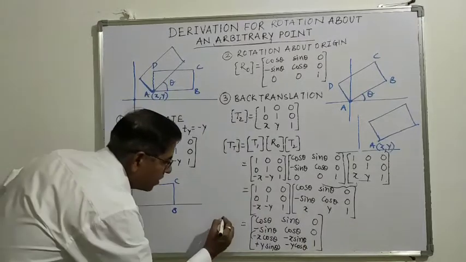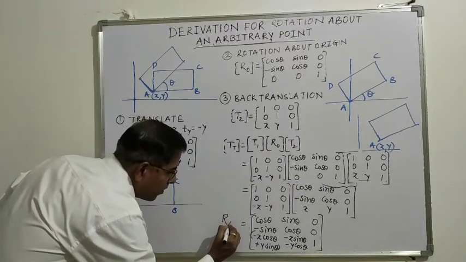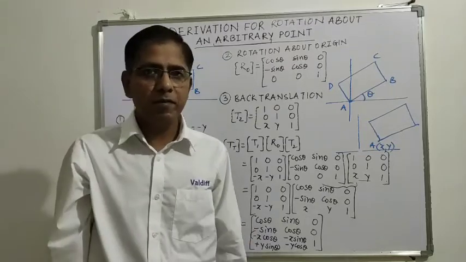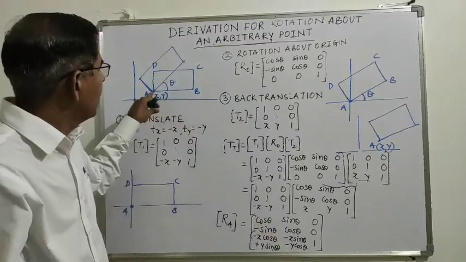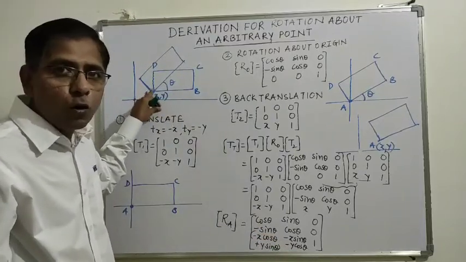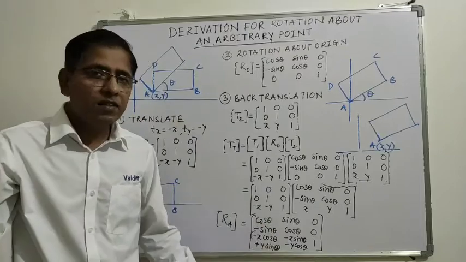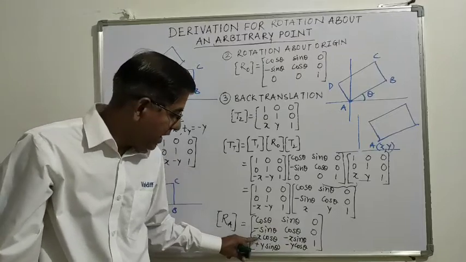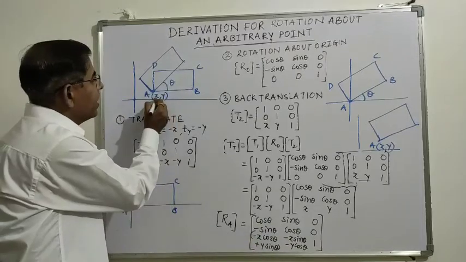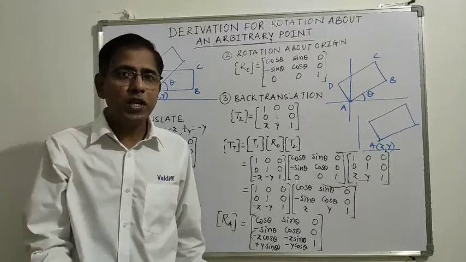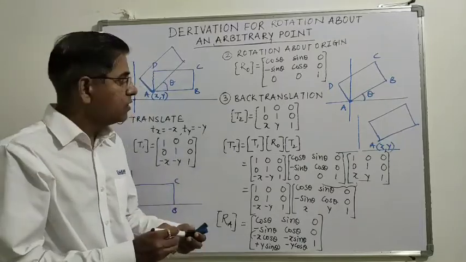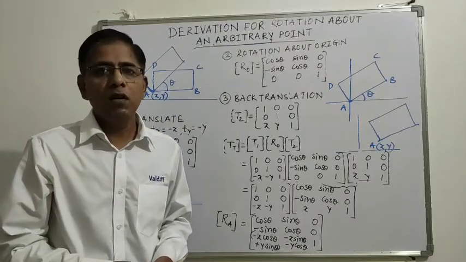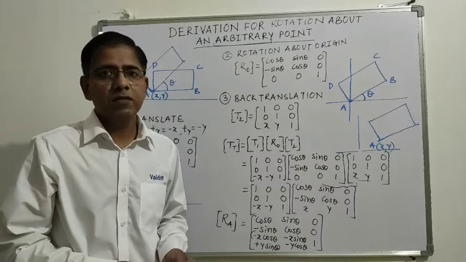So this is the rotation about an arbitrary point matrix. Whenever you want to do a rotation about a non-origin point, you can apply this matrix, where theta is the angle by which you want to rotate, and x and y are the coordinates of the point of rotation. I hope you understand the derivation for scaling and rotation about an arbitrary point. Thank you.